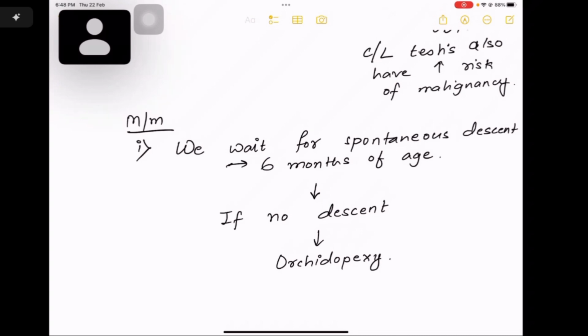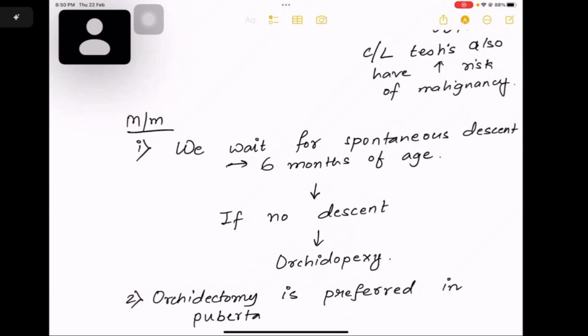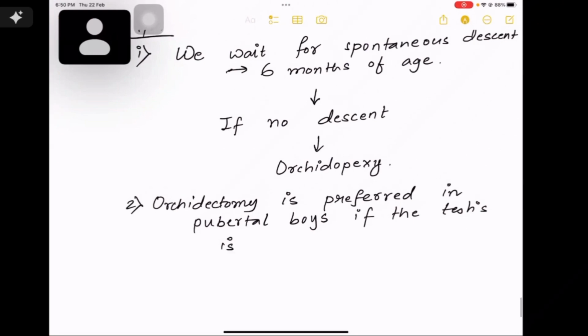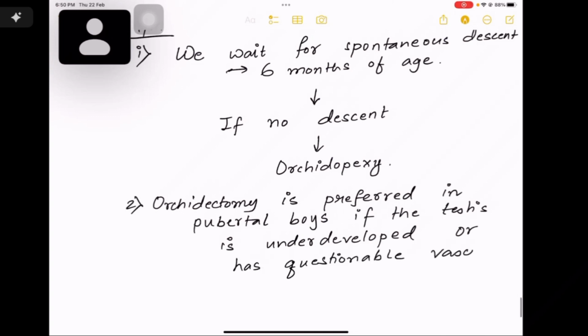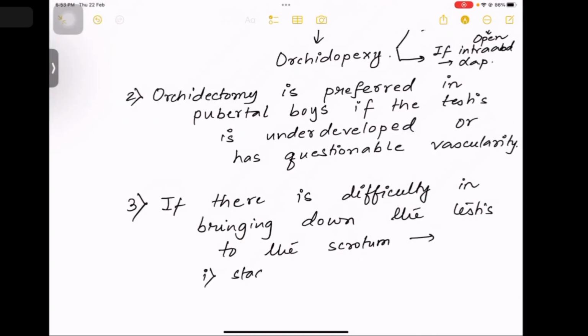Now, what is the management? First, you have to wait for 6 months of age, because there is chances the testis will descend downwards. 6 months of age के बाद भी अगर testis descend नहीं किया है, you do orchidopexy. There are 2 types of orchidopexy, open and laparoscopic. Open is done for palpable testis, that is in 2/3 of the cases, and laparoscopic is done in case of intra-abdominal testis. Now there is another procedure, that is orchidectomy. Now this is preferred in pubertal boys if testicular descent failure has occurred.